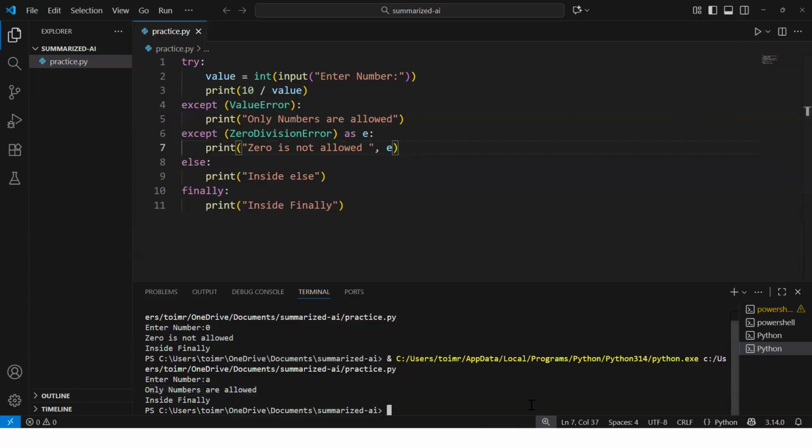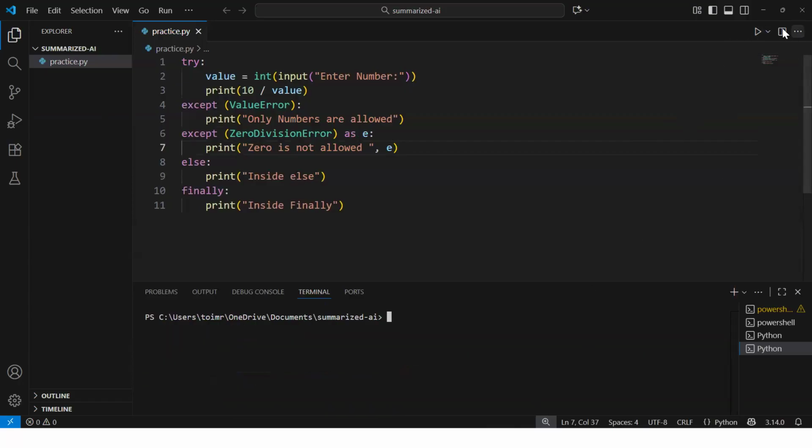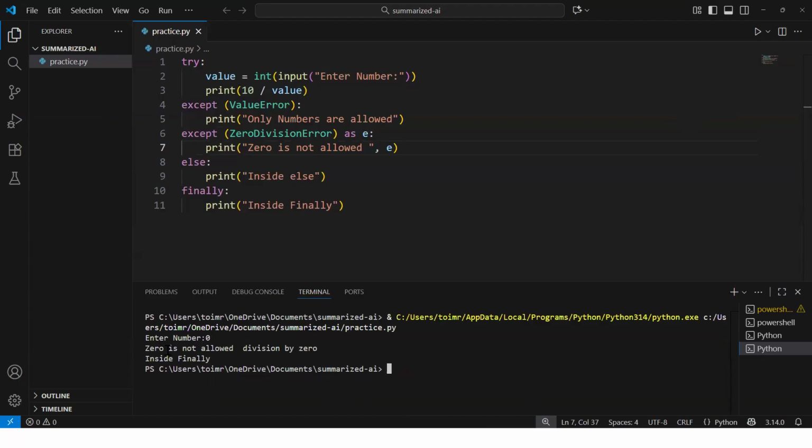So now if I clear my console and, after clearing the console, I enter 0 here, it says 0 is not allowed, which is this one, and e is saying division by zero exception. It is throwing. Great. So this is how try, except, else, and finally works.